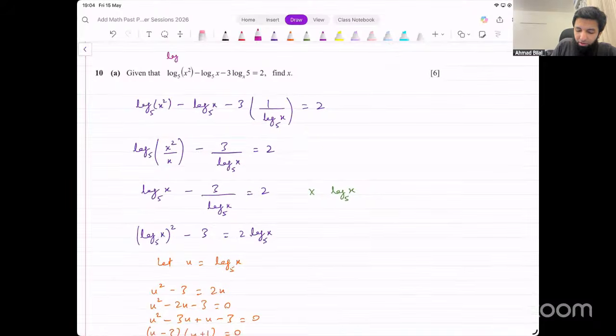So log of 125 squared. 125 is 5 raised to power 3, right? So it will become log of 5 cube, whole squared, base 5, minus log of 125 base 5, minus 3 log of 5 base 125, equals 2.